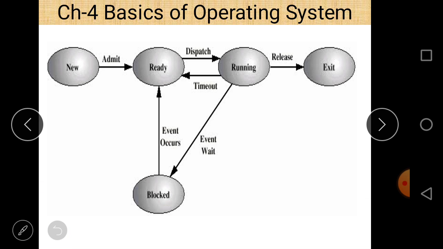We can easily see that when the process is new at the beginning, it is in the new state. Then after that, when it is ready to execute, it is in the ready state. After that, it is in the running state. It may be blocked at that time, or after being blocked it is ready again after some time. Then finally, when the process is executed, there is an exit phase. So we can see that there are different phases of a process, and all these phases are managed by our operating system.